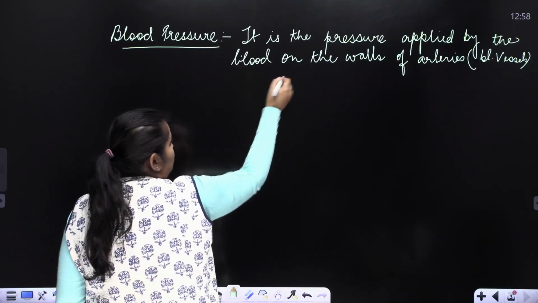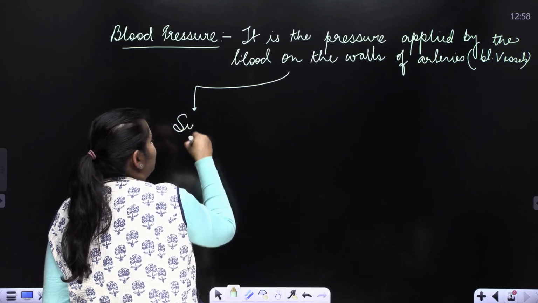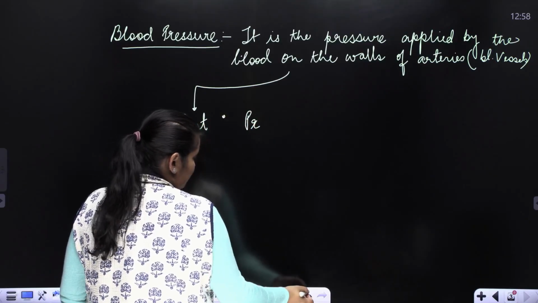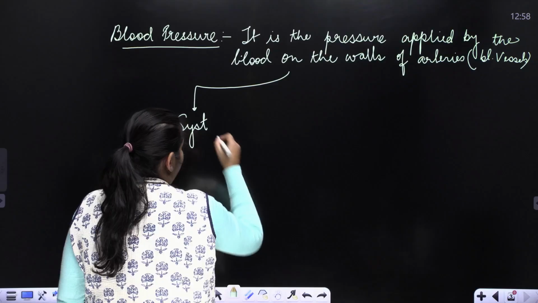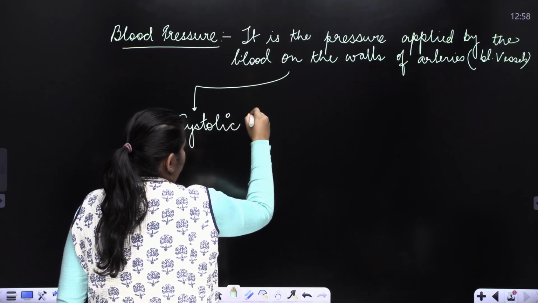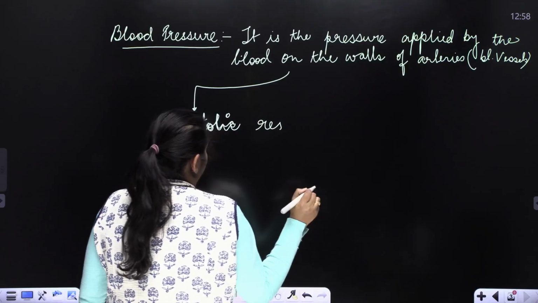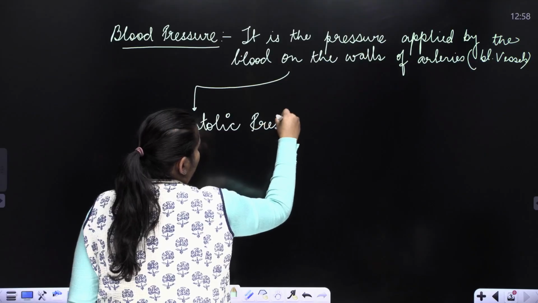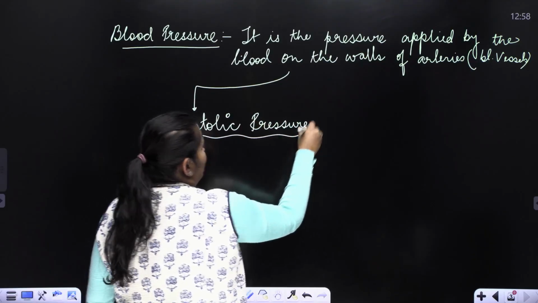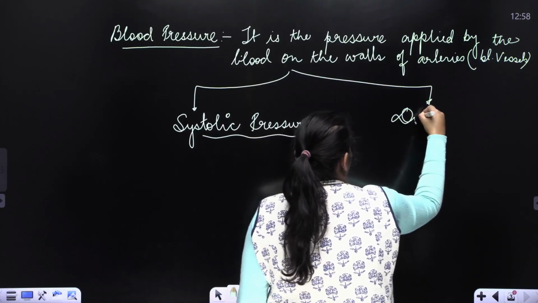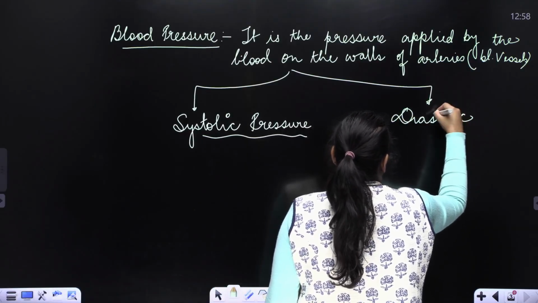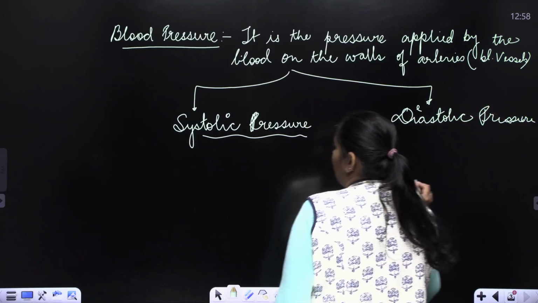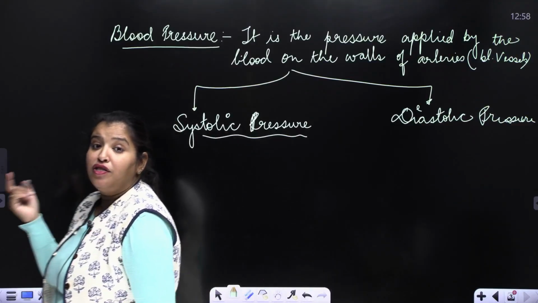That means there are two parts to this: one is the systolic pressure, and the second one is the diastolic pressure.